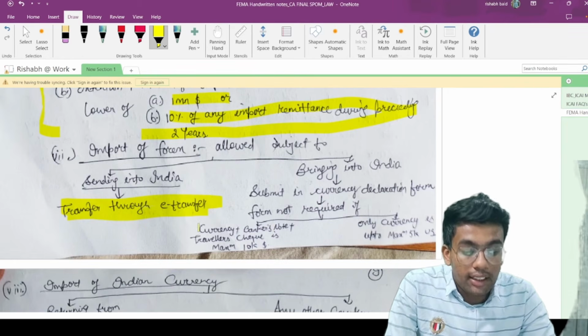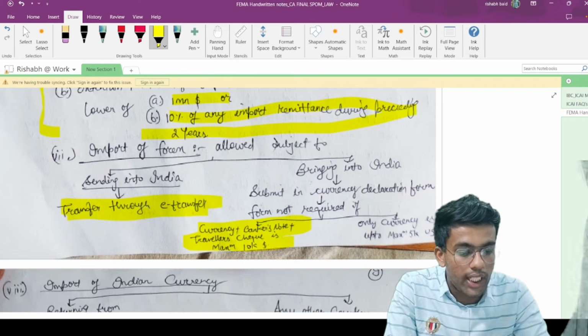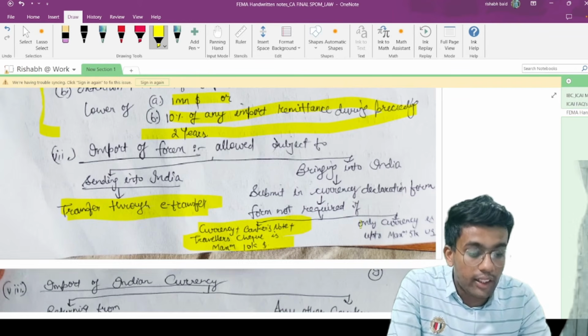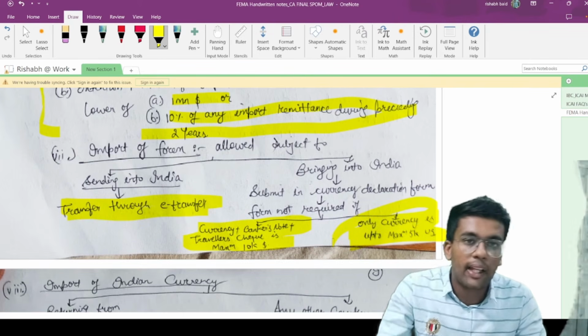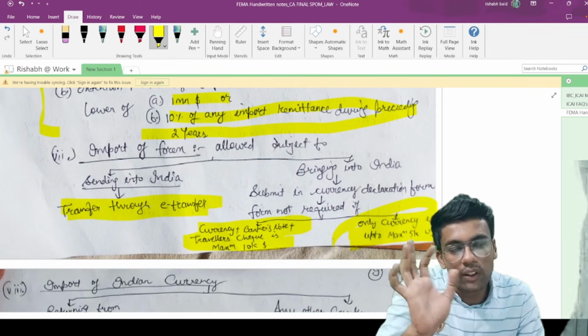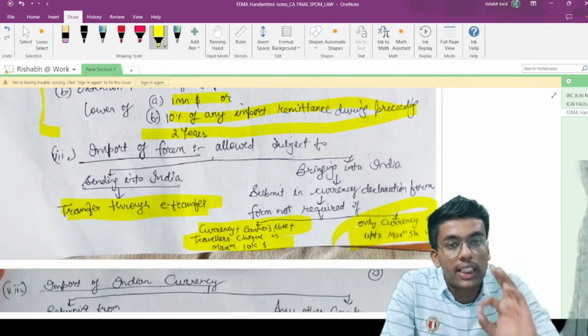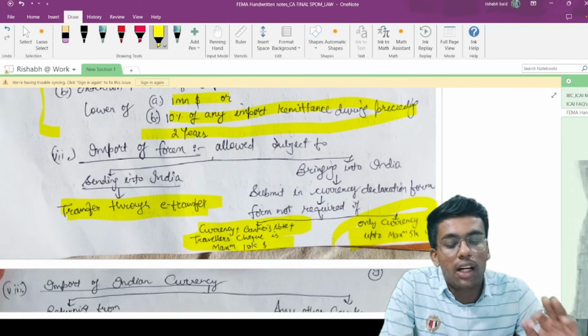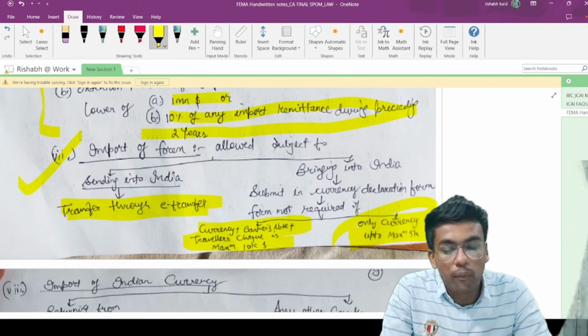Bankers' cheques and travelers' cheques, maximum $10,000 you can bring into India, and for other currency, only currency notes, up to maximum $5,000 you can bring into India. Only currency notes, then $5,000 maximum limit. If along with currency notes there are also bankers' cheques or travelers' cheques, then the amount shall extend to a maximum of $10,000. Again, a very important point from an exam point of view.